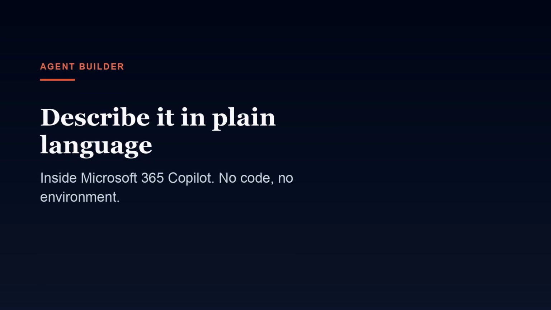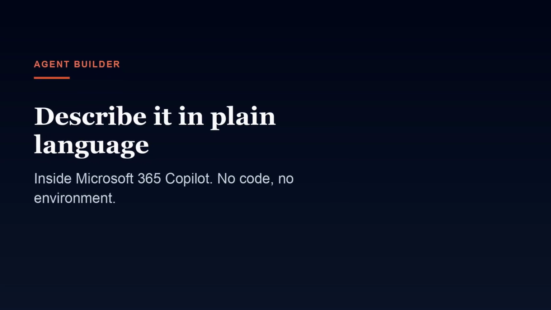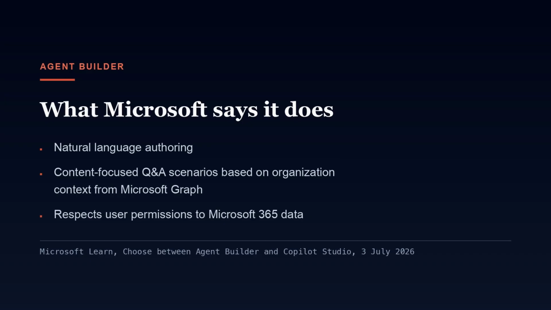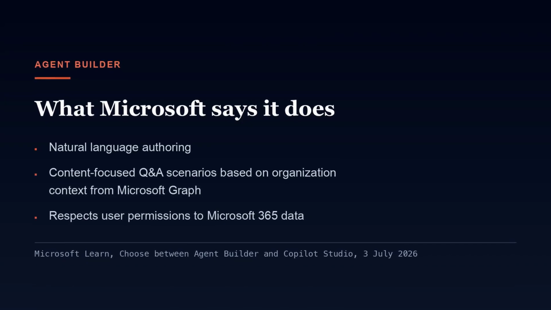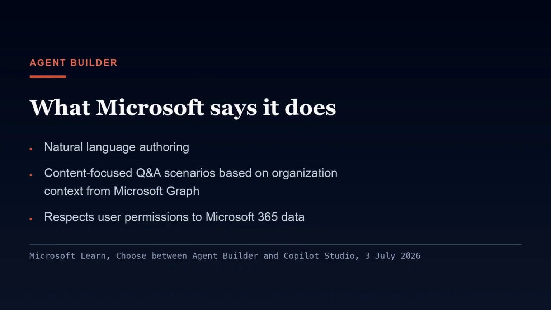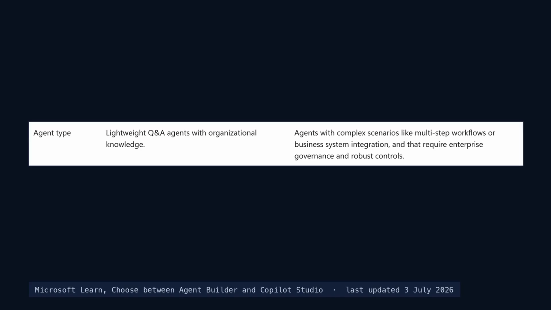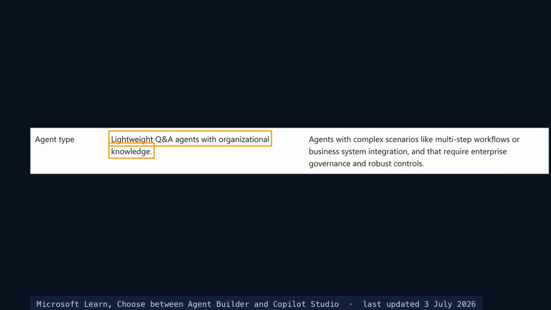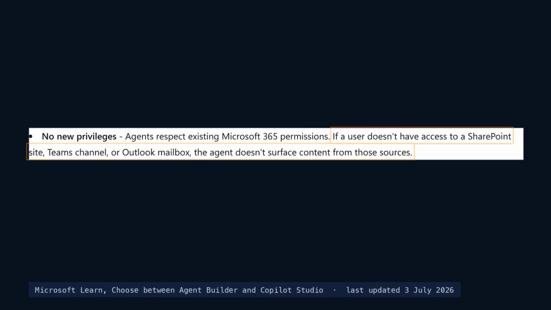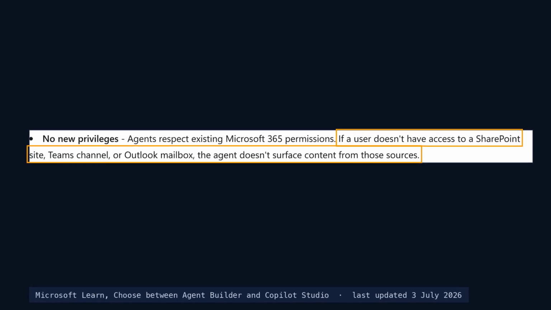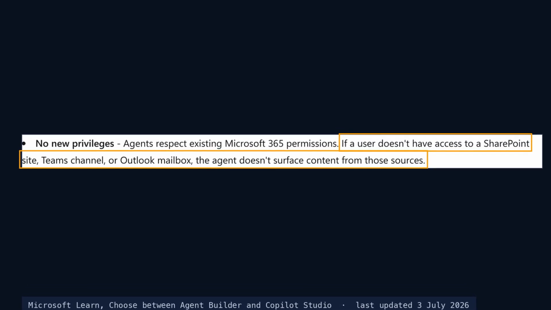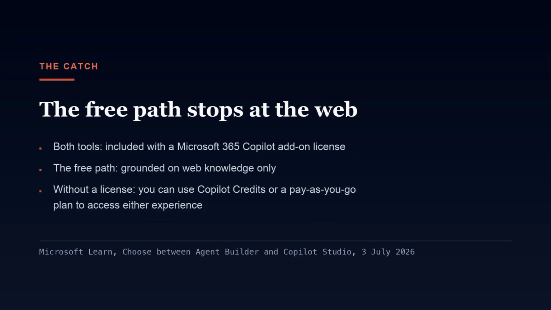Agent Builder. You describe what you want in plain language inside Microsoft 365 Copilot, and it builds an agent that answers questions from your organization's own content through Microsoft Graph. Microsoft's words: lightweight question and answer agents with organizational knowledge. It respects the permissions the person asking already has, so it cannot show them a file they could not already open. Here's the catch people get wrong.